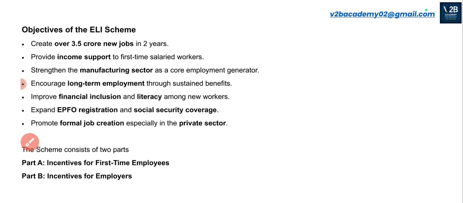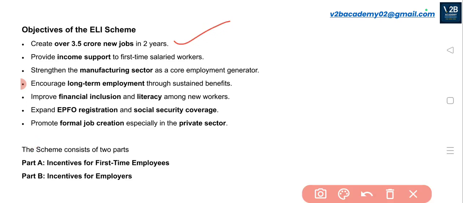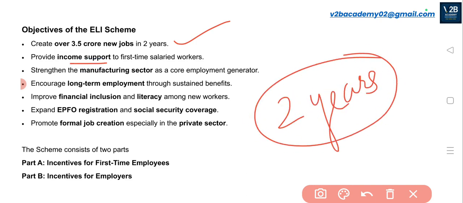So what are the objectives of the ELI scheme? Basically it will cover 3.5 crore new jobs. These 3.5 crore new jobs will be created within the span of the next 2 years. It will also provide income support to first-time salaried workers, and because of the incentives given to them, they will get registered with EPFO. Mainly, the jobs will be created in the manufacturing sector.